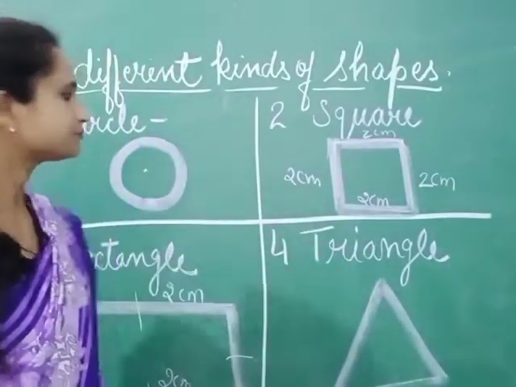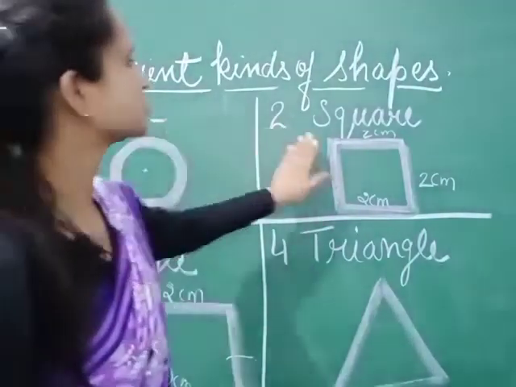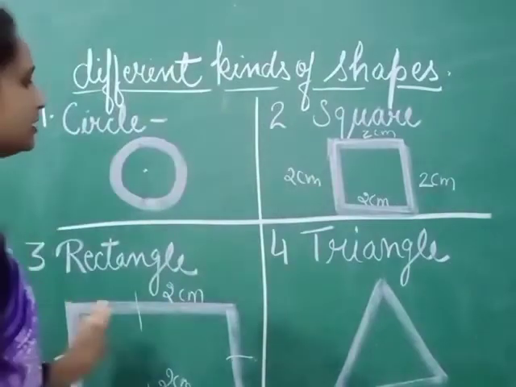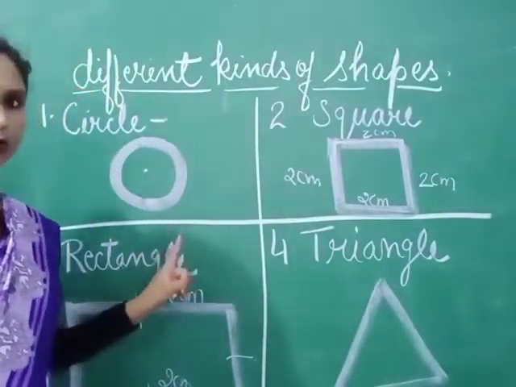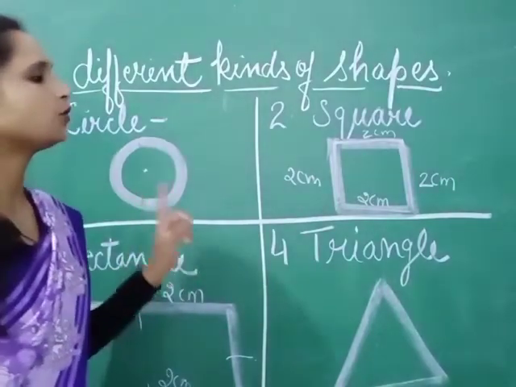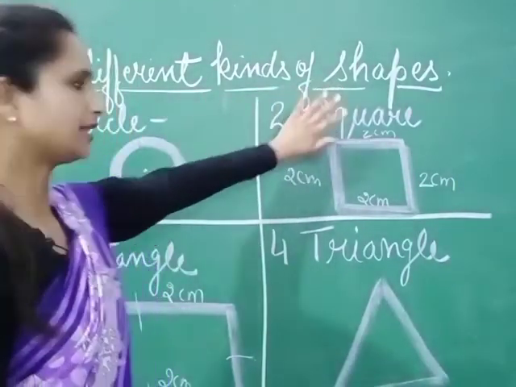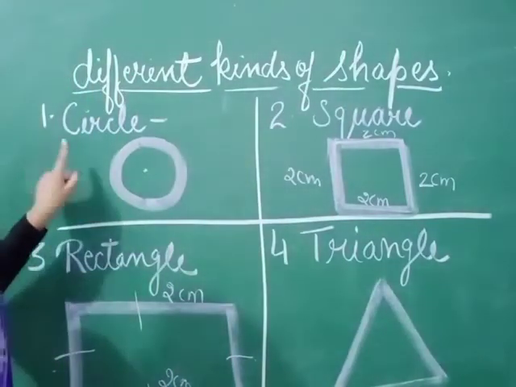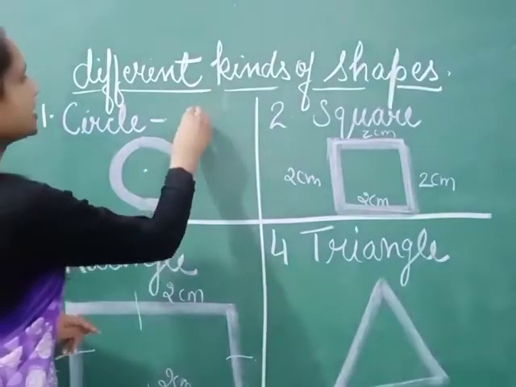So these are different kinds of shapes: circle, square, rectangle and triangle. In your maths copy, you have to write first different kinds of shapes, then write first circle, draw its shape and then write examples.